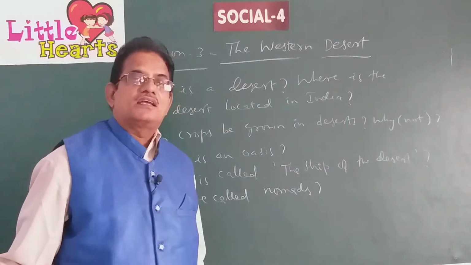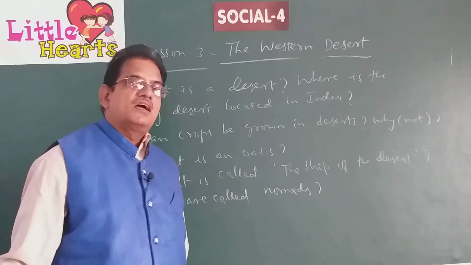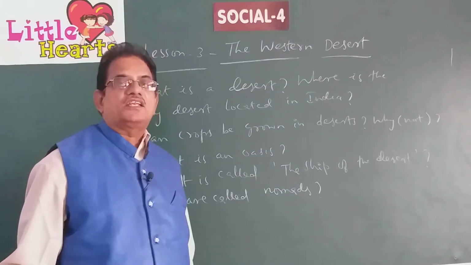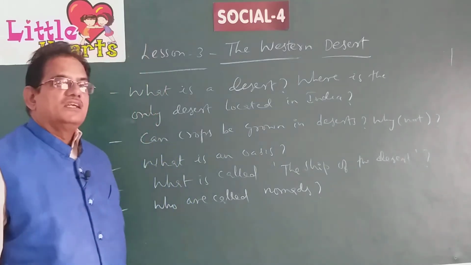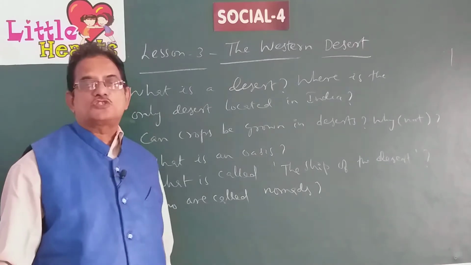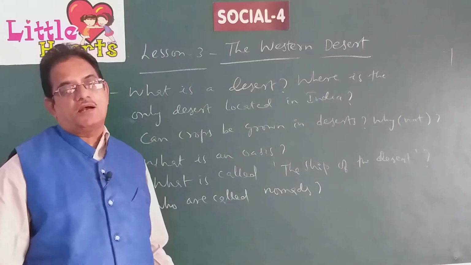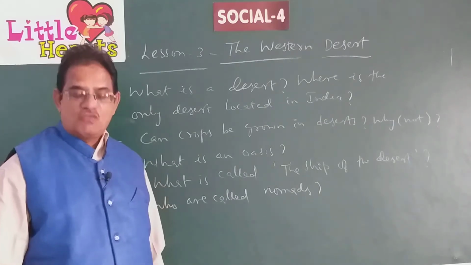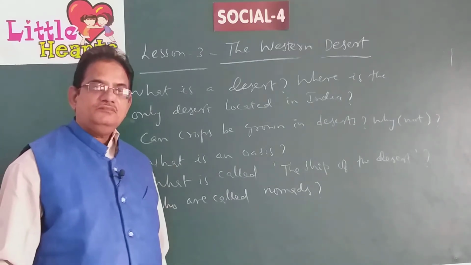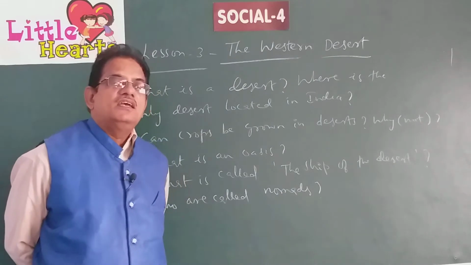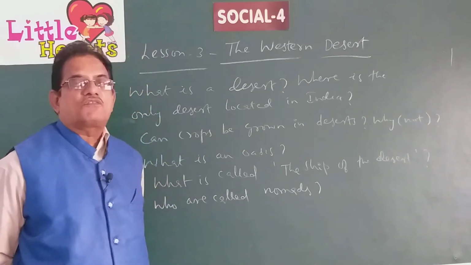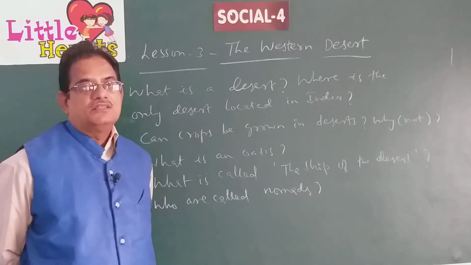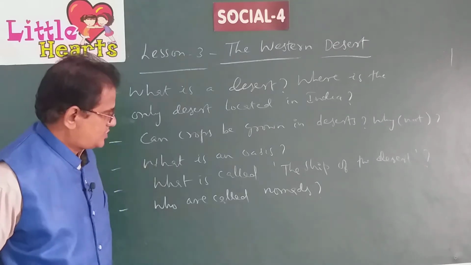A camel can travel hundreds of kilometers without getting tired. It doesn't need much water. It stores water in its hump, from which it takes water, and it can go on walking. That's the reason why in the desert regions the mode of transport is only the camel. That's why it is known as the ship of the desert.